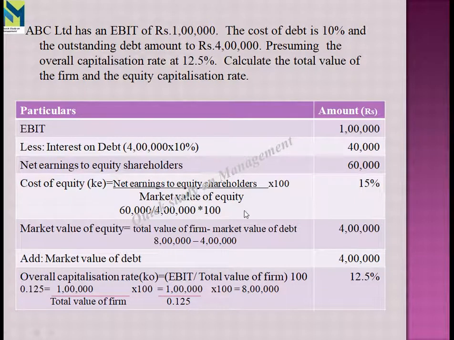After applying this formula, we get the value of 15%, and then the market value of equity is total value of the firm minus market value of debt. The total value of the firm is 8 lakhs minus 4 lakhs. We get the value of 4 lakhs. And then we have to add the market value of debentures. Market value of debenture is 4 lakhs. So we have to put the amount 4 lakhs here.